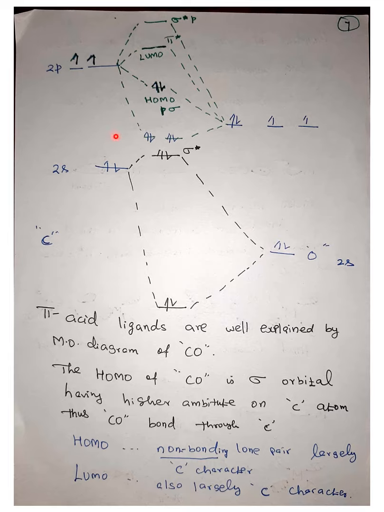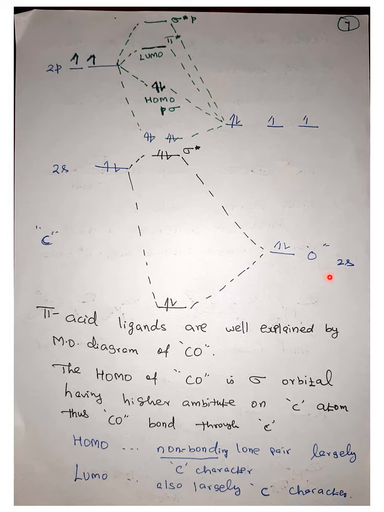So when you assemble them, you can see a sigma, then another sigma, and one more sigma, and another sigma. This sigma comes from the pz, and this one also comes from the pz of the other. One is from oxygen, another one is from carbon. So you can see there are two sigma and a total of four sigma. So these 2s electrons interact with each other.